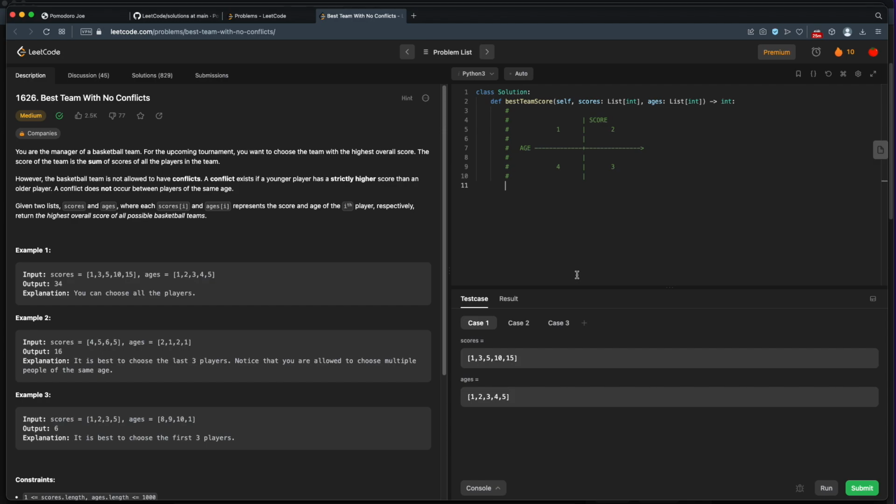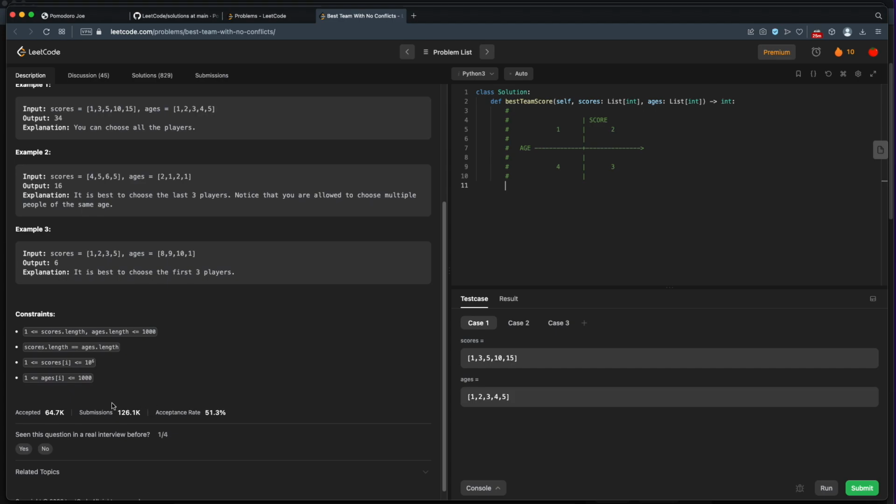All right, so every player on our team is represented by two values, a score and an age. Now we can graph these players on a graph where one axis is age and the other axis is score. Given all these players, we can plot them out on this graph. Now, the ranges are not going to be below zero. Everything is above zero, so this center point is not 0, 0. Just imagine you choose the median player, and that's the center point.